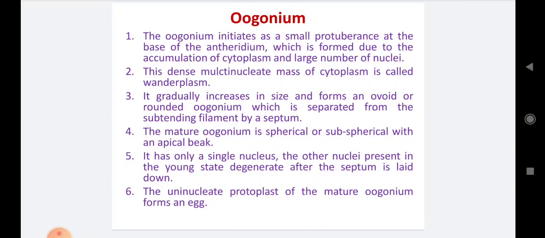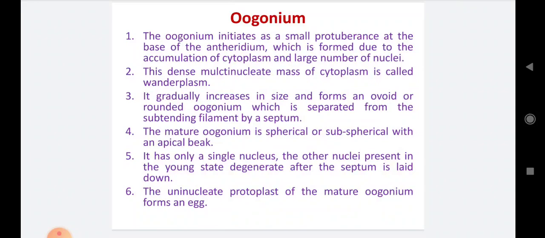At the time of septum formation at the base of the oogonium, many nuclei degenerate and only a single nucleus remains inside the matured oogonium. The young oogonium is multinucleate, but the matured oogonium is uninucleate.